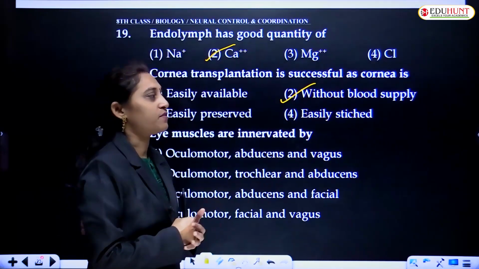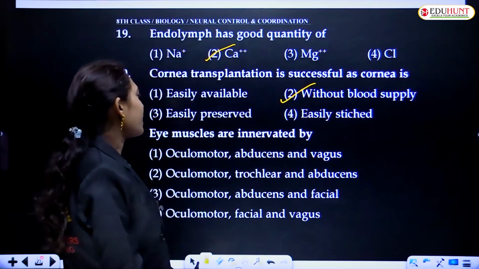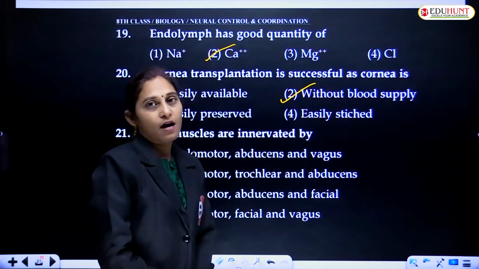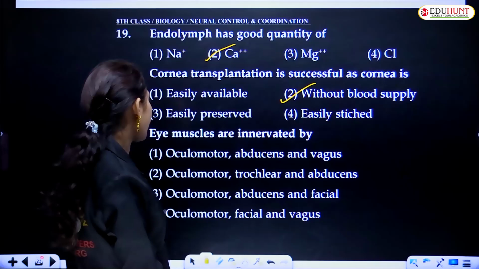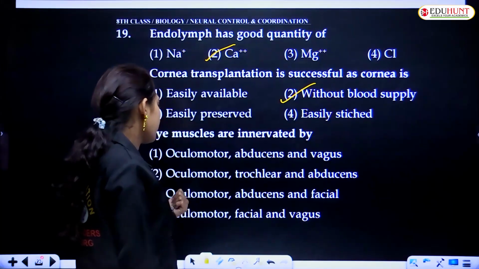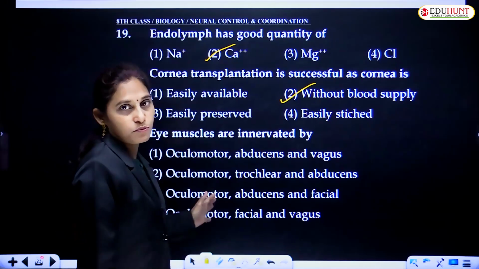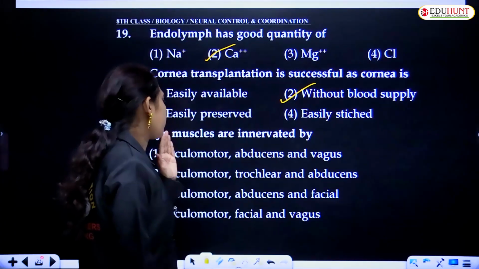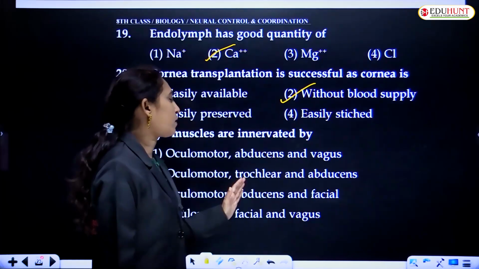Eye muscles are innervated by oculomotor, no doubt, first is the correct one. Oculomotor is given in all options, so we need to check the second option. Oculomotor, trochlear.